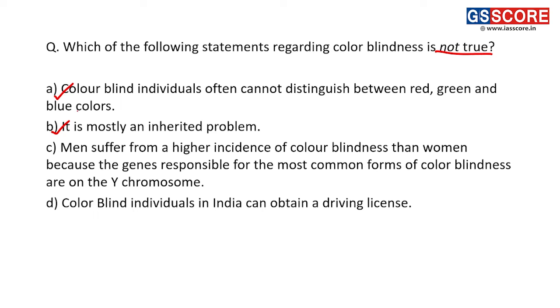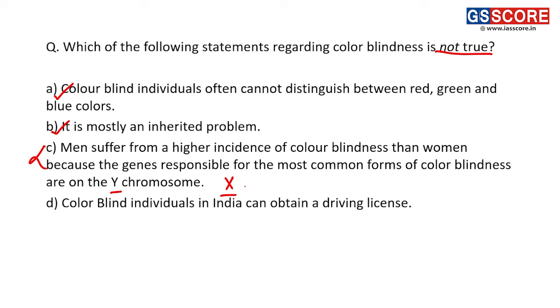Now this statement is an incorrect statement because the genes are not there on X chromosome, on Y chromosome, it is on X chromosome. Fine.